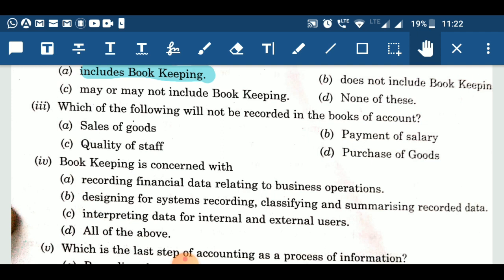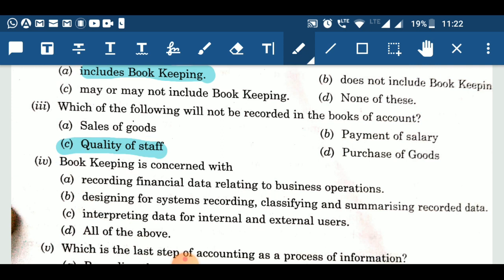And next option is purchase of goods. We can measure the amount of goods which we purchase in form of money. Hence, option C is our answer because we can't measure quality of staff in form of money. Hence, we are not going to record that transaction in books of account.